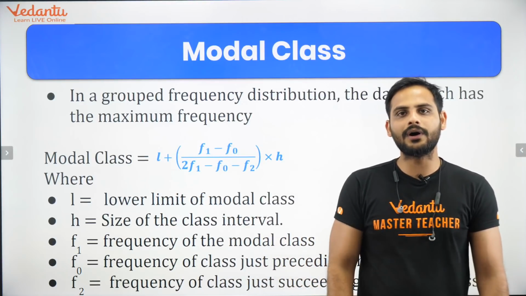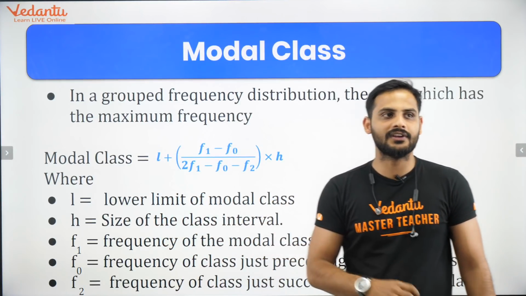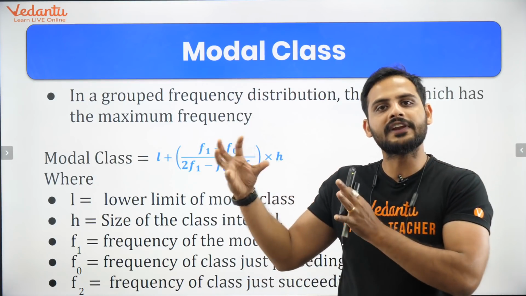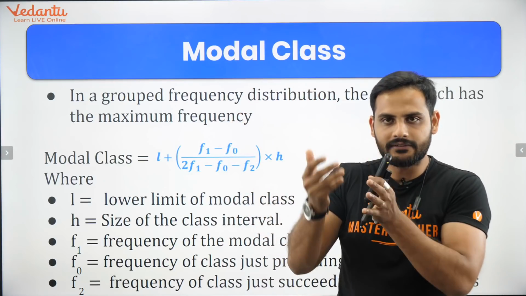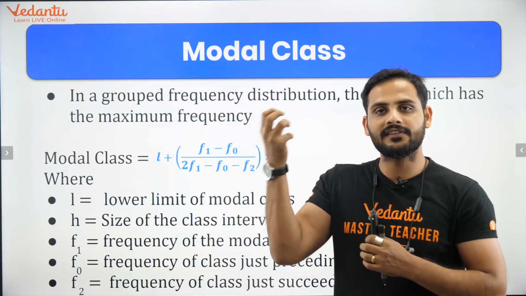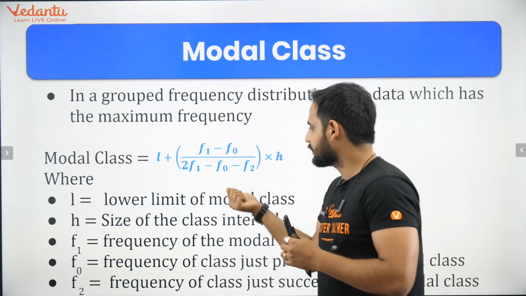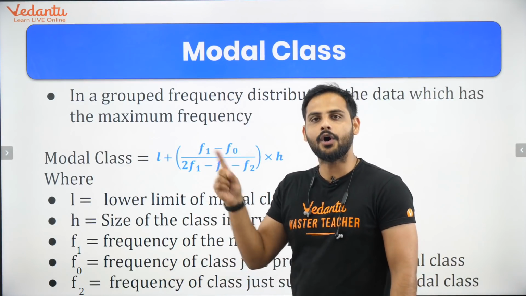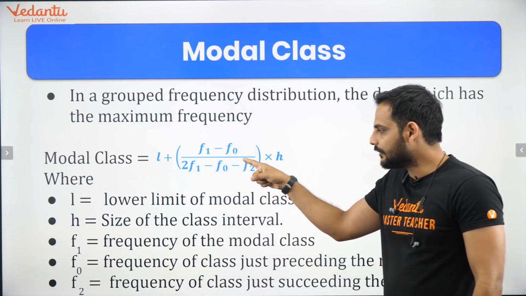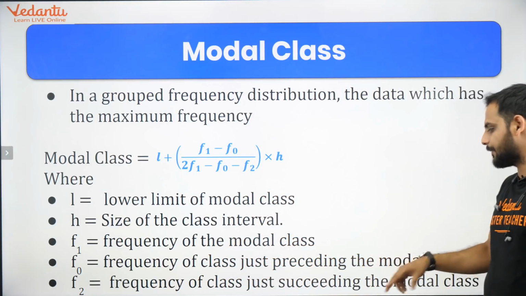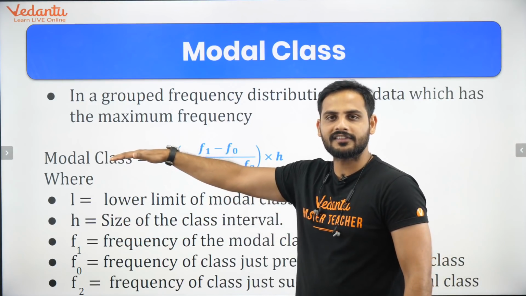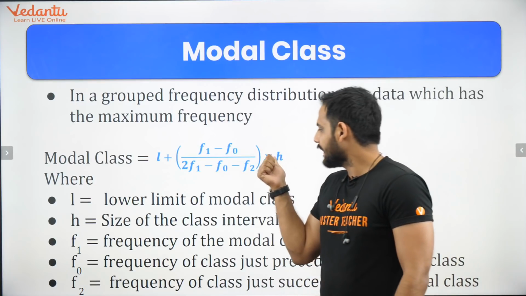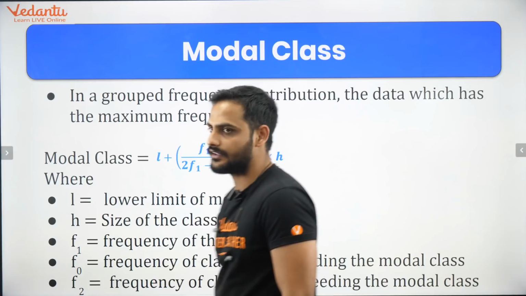L is the lower limit of the modal class. What is modal class, bachcho? Modal class is the class interval whose frequency is the highest. Whatever class is present there whose frequency is highest, that is called the modal class. So in this case, L will be the lower limit of the modal class. F1 is the frequency of the modal class. F0 is the frequency of the class just preceding the modal class. The next class frequency will be called F2, and H is the size of the class interval.